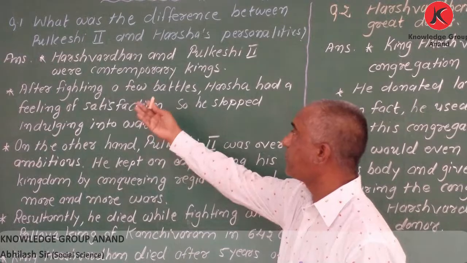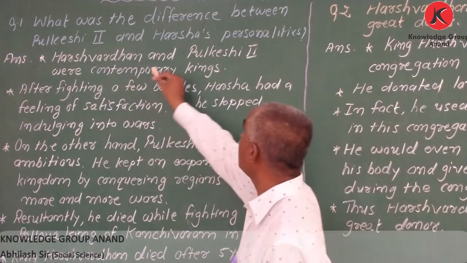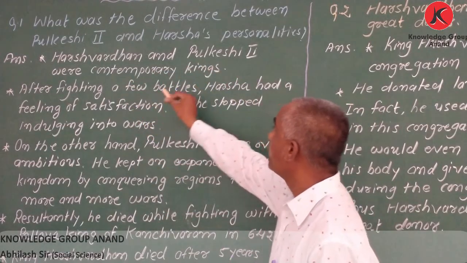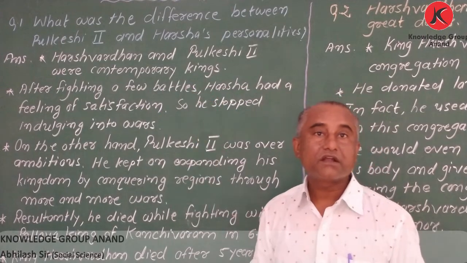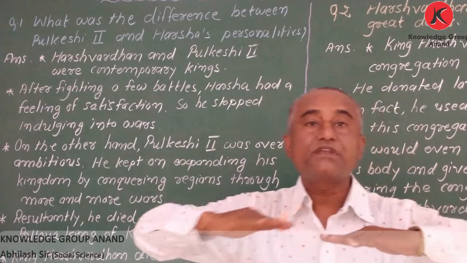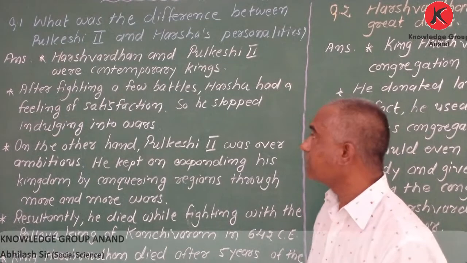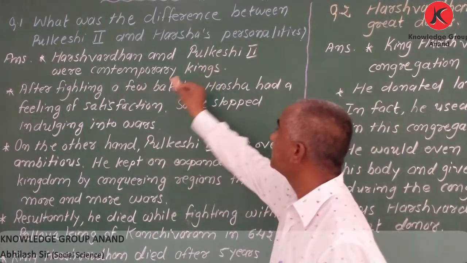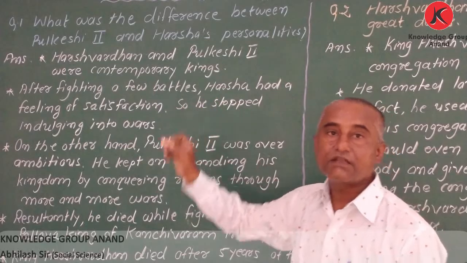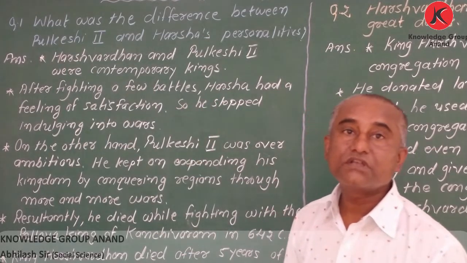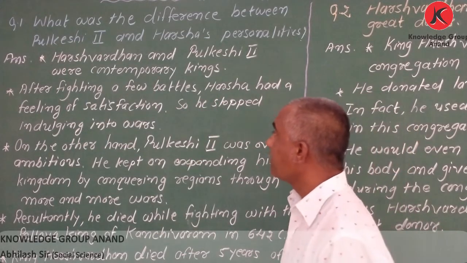First point. Harsha and Pulkeshi II were contemporary kings. Contemporary means of the same period. What is the meaning of contemporary? Same period. So Harsha and Pulkeshi were contemporary kings, meaning they belonged to the 7th century.